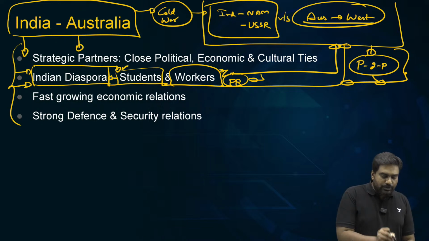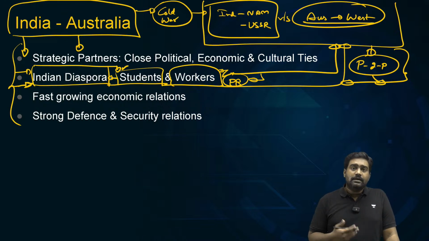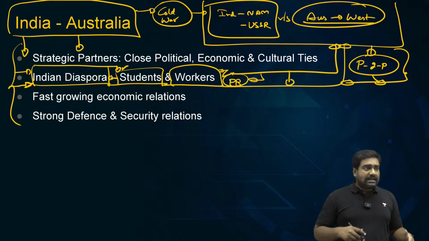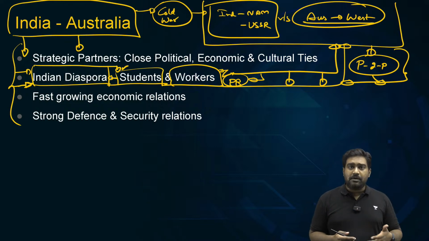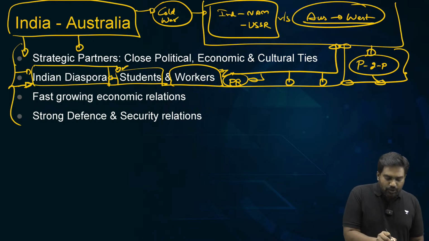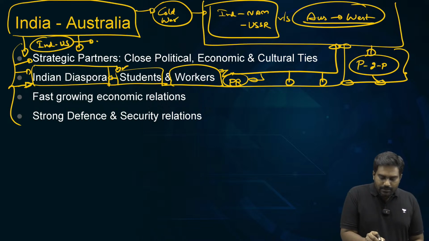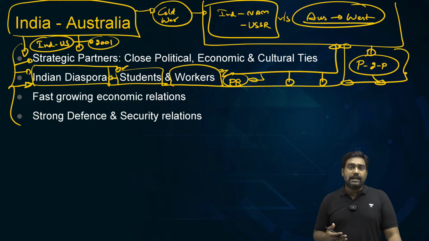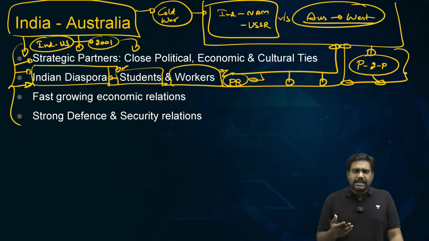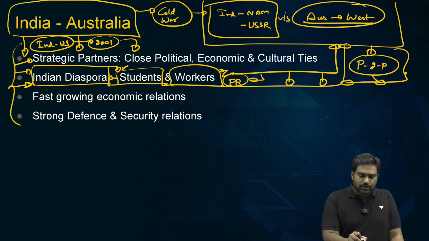Today, they are key constituents of the Australian society, and they are having a positive impact, right? They act as cultural ambassadors of India, promoting our soft power and cultural influence. But as India and the United States got closer post 2001, as the geopolitical world order was getting realigned, it was only natural for India and Australia to get closer and work together.